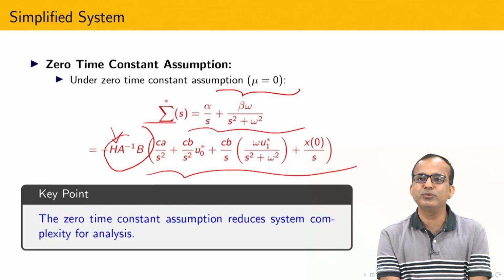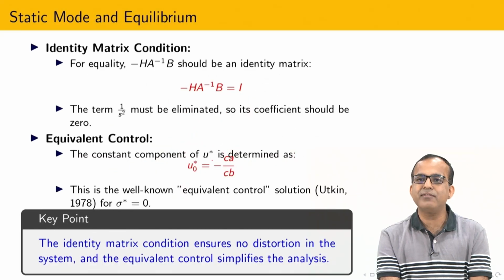So what is our conclusion now? I have to match the left side to the right side. How to match? It means that this term should not be present. Because this term, if you do partial fraction, then I am able to generate this kind of term, but I have to remove this term. And you can see that physically I will get this as an equivalent control.